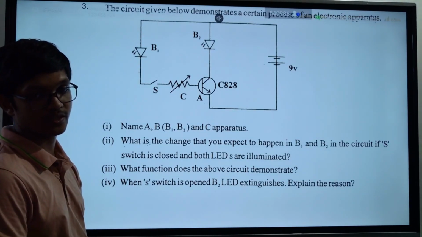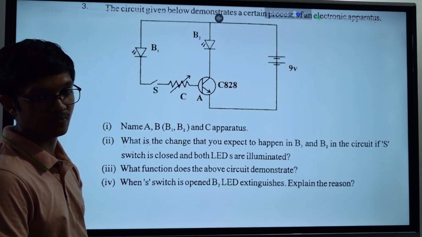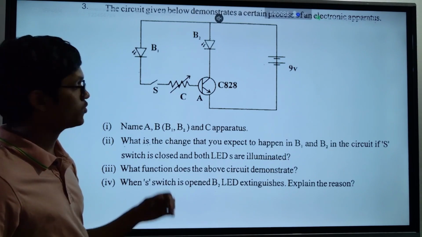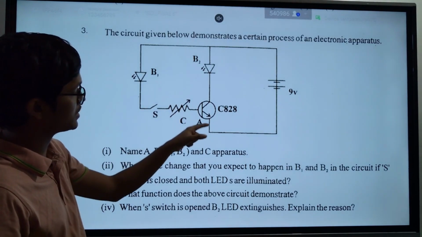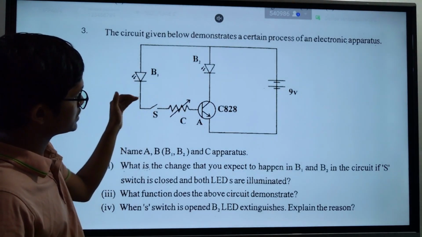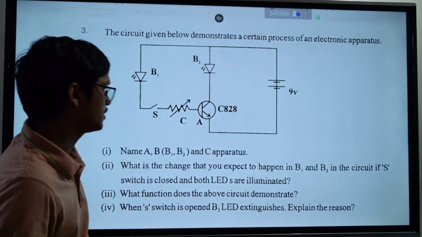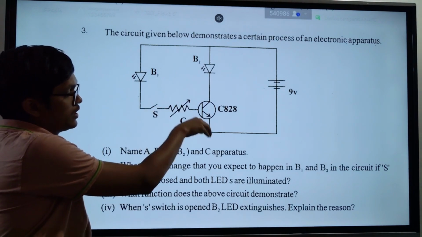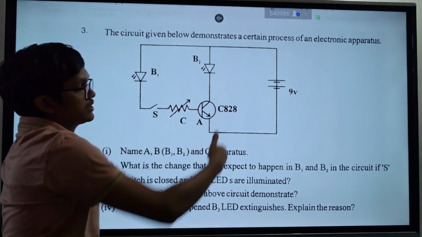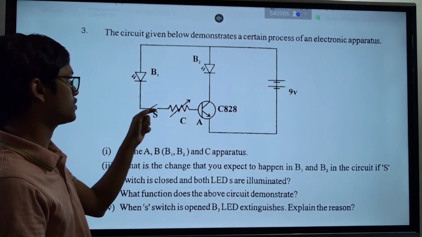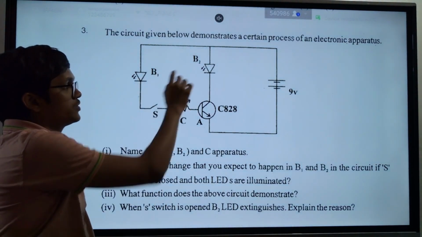What is the change that you expect to happen in B1 and B2 in the circuit if switch S is closed and both LEDs are illuminated? When you turn on this switch, there will be a current going through the base emitter circuit. So this will turn on. Since there's a current going through this base emitter circuit, there will be a current going through the main circuit too. It will make sure that there will be a huge current in this circuit too. So when you turn on this switch, this bulb and this bulb both will turn on. Clear? Both bulbs will be turned on.